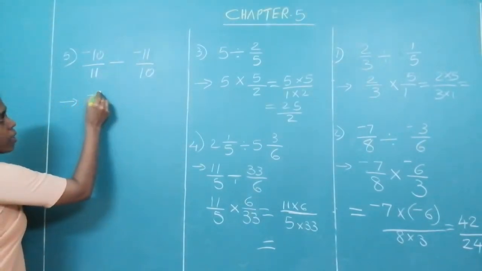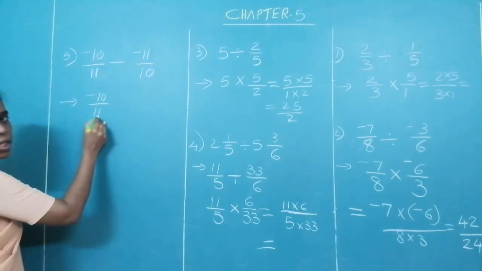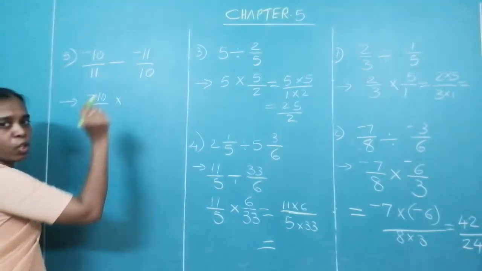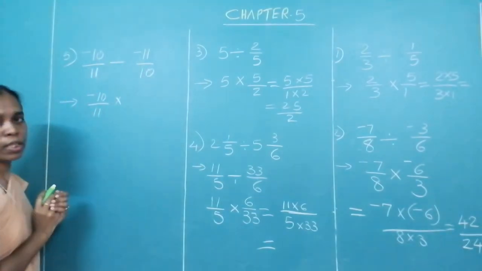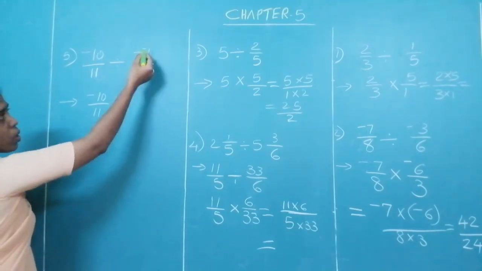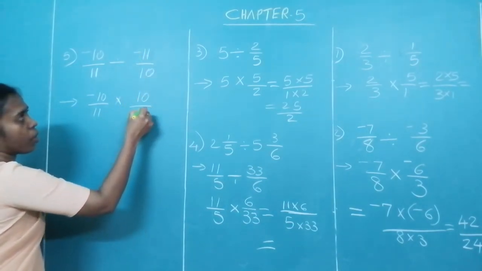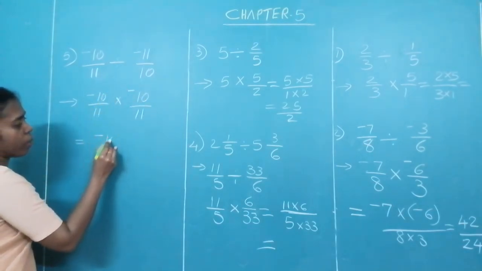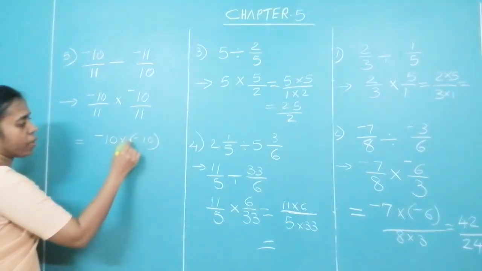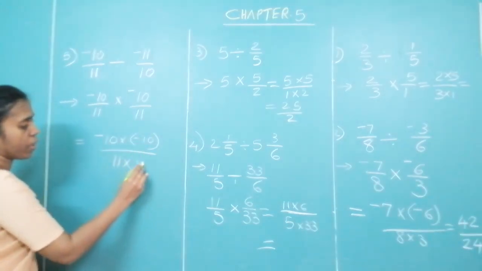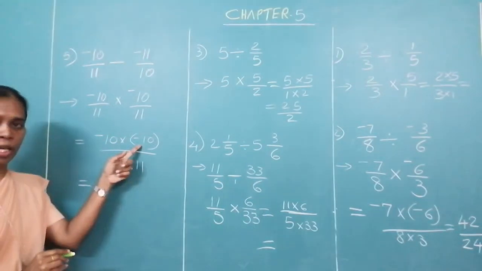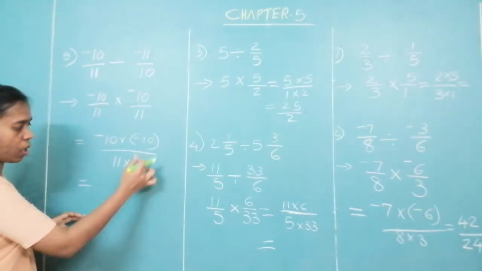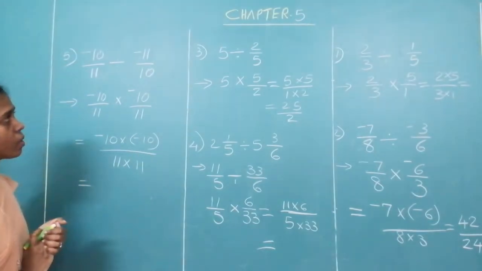Look at the next question. Write the first number as it is. Minus 10 upon 11. Change the division sign into multiplication. Write the reciprocal of the next. Reciprocal sign remains the same. So what is the reciprocal of it? Minus 10 upon 11. Okay. Now multiply the numerators. Minus 10 into minus 10 upon 11 into 11. When the signs are same, answer is positive. So 10 into 10. You find out the answer upon 11 into 11, you write the answer. Is it clear to you?